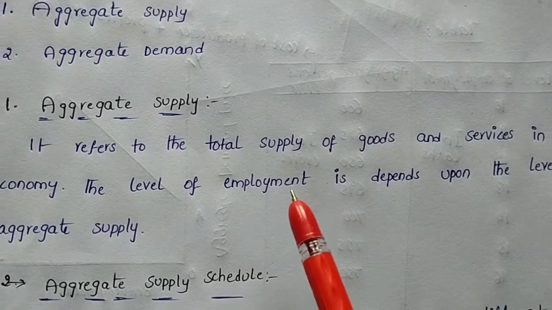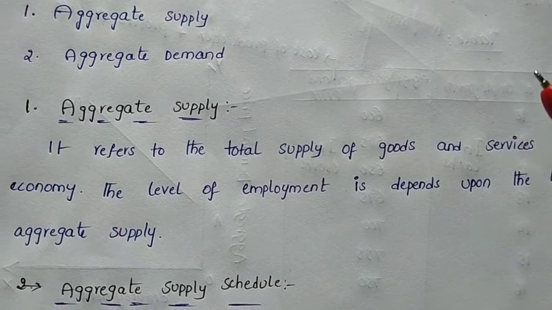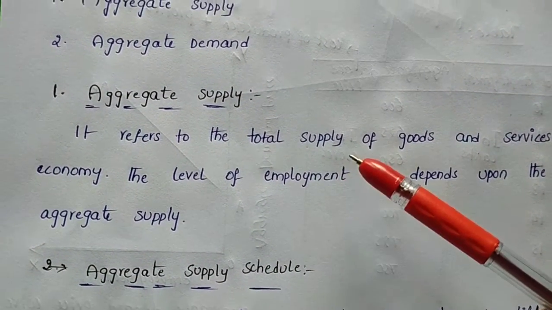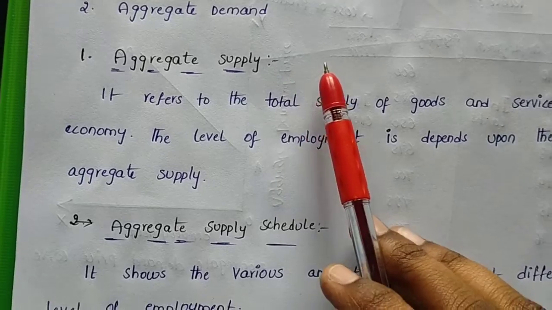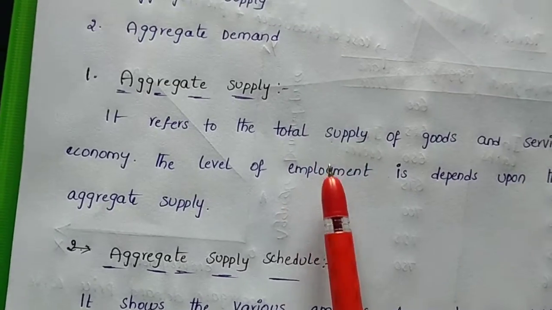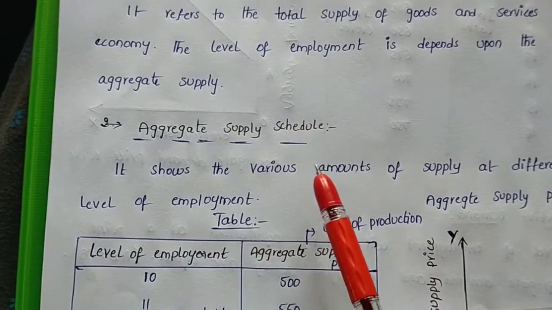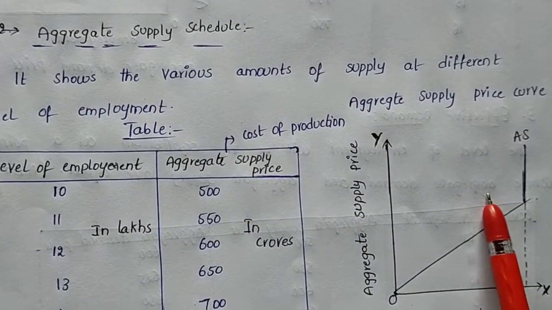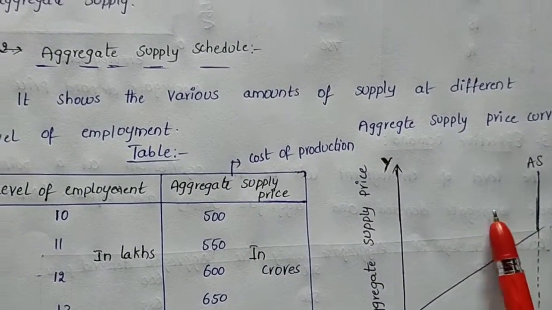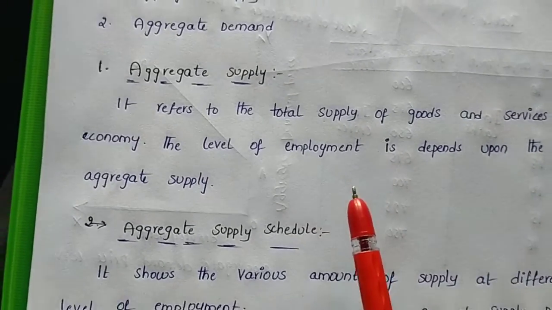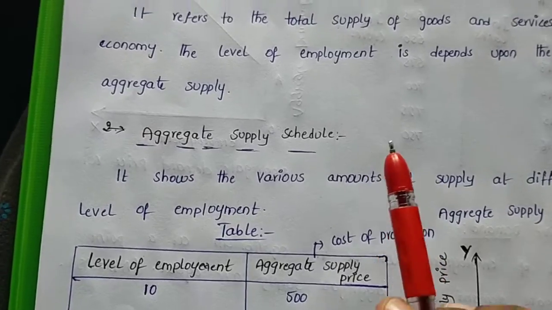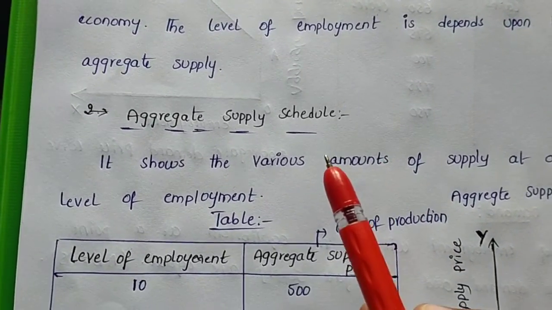To understand aggregate supply, we want to know about the aggregate supply schedule and the graph, the aggregate supply curve.